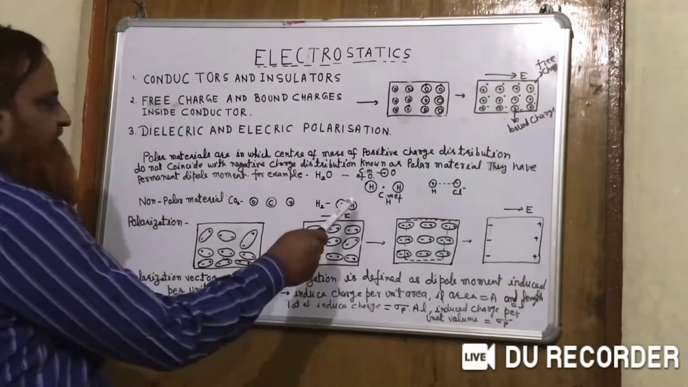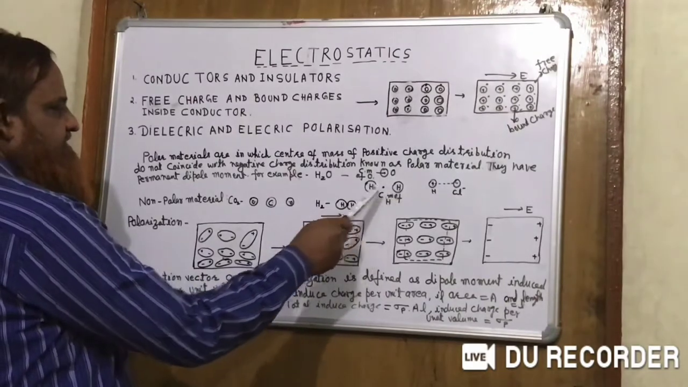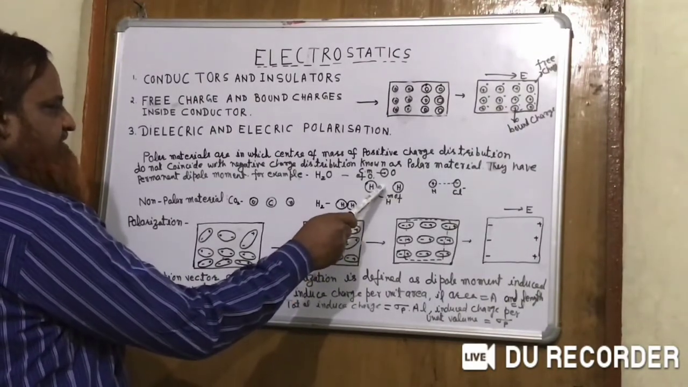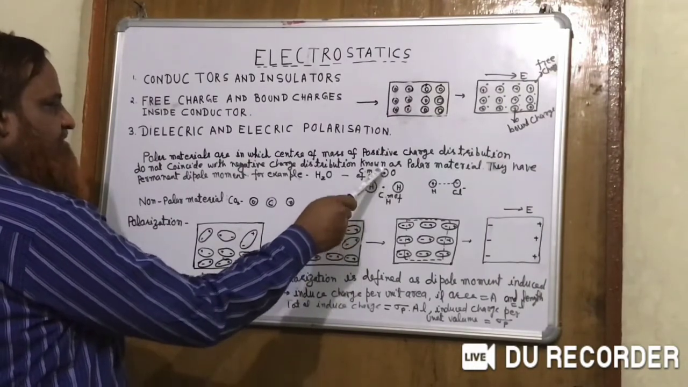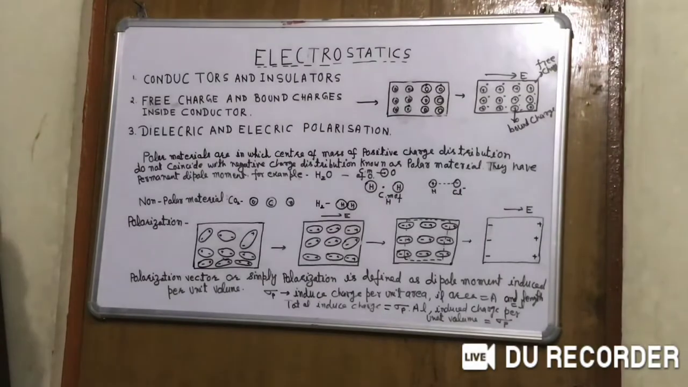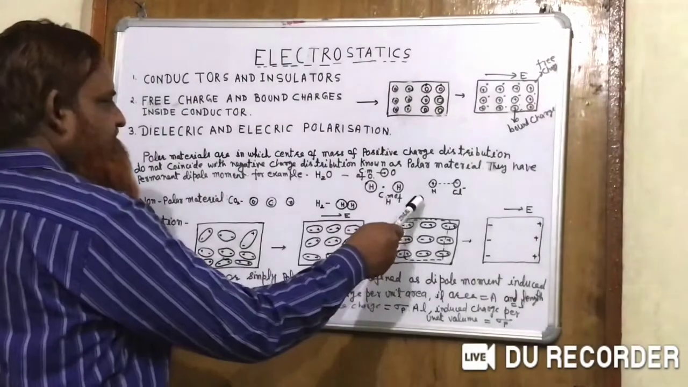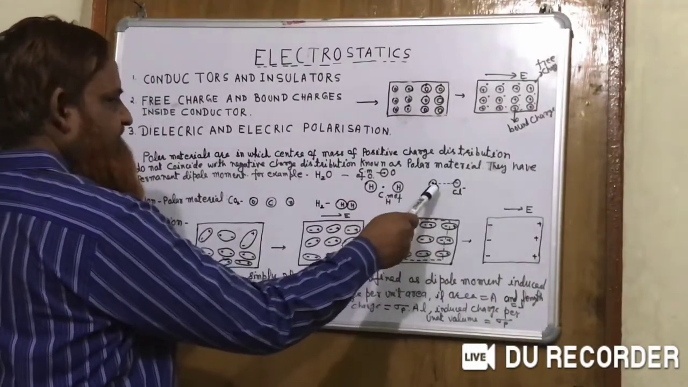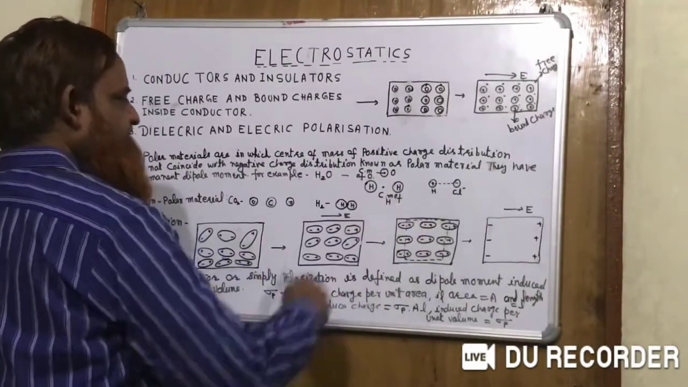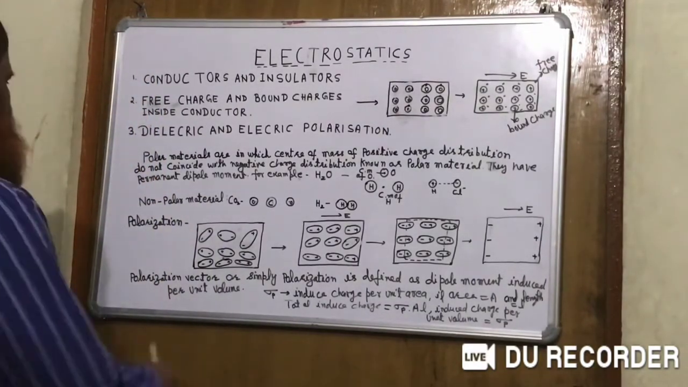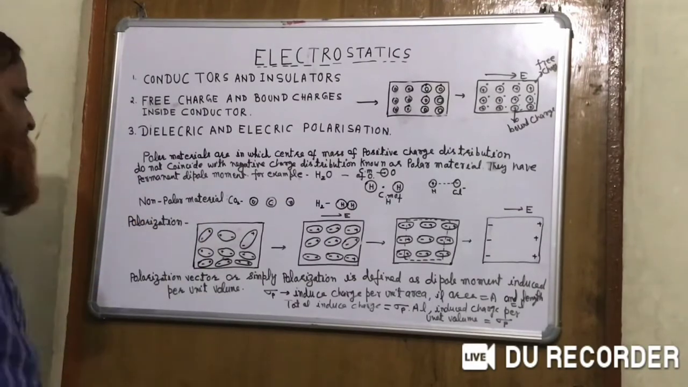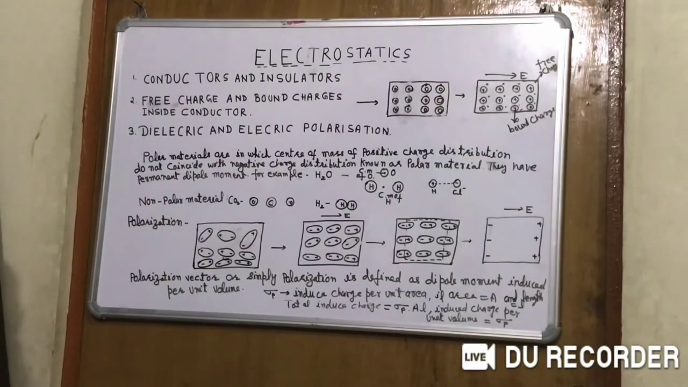For example, here I am giving the water molecule H2O. We are seeing here an H atom and another H atom. They have a center of mass at this position, and oxygen has its center of mass here. So they are not coinciding. So it is a polar molecule or polar material. In the same way, HCl, H plus and Cl minus, have separate centers of mass that do not coincide.